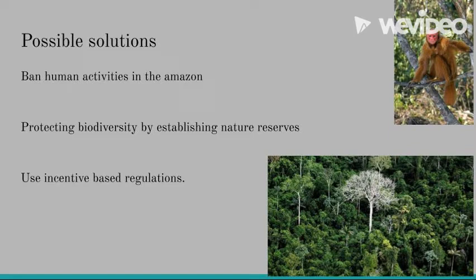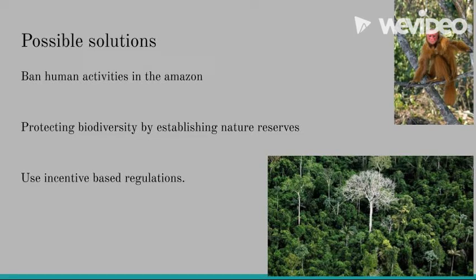I believe that the best thing we can do to stop this problem is to use incentive-based regulations. The main idea of incentive-based regulation is to get landowners to participate in conservation by providing them financial incentives for conserving an area of forest. This way, they are more likely to do so because they are rewarded financially for protecting the rainforest. This is an effective approach because landowners are becoming more aware that it is necessary to practice sustainable land management practices.